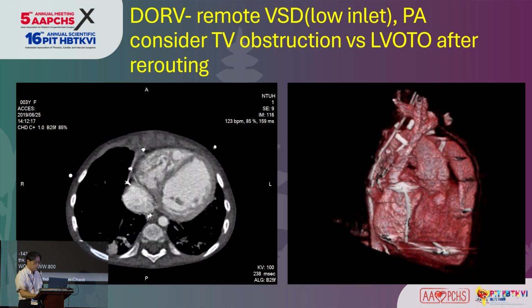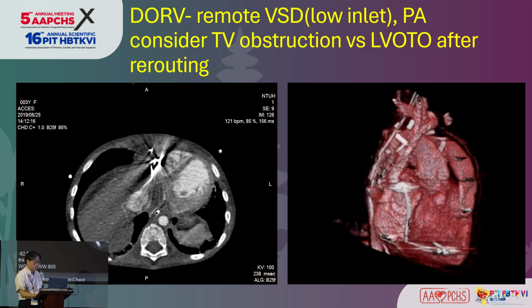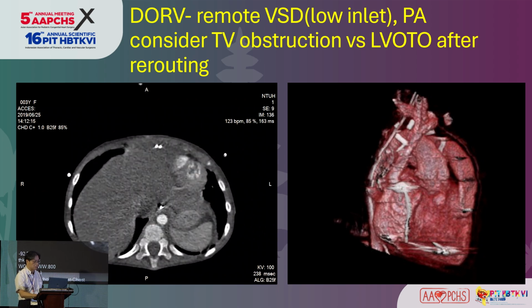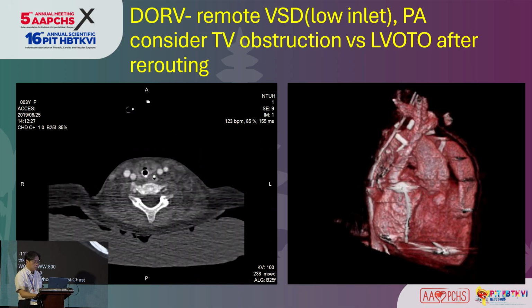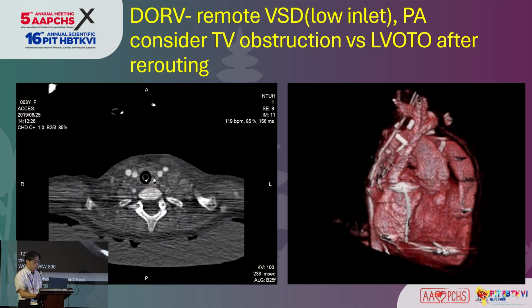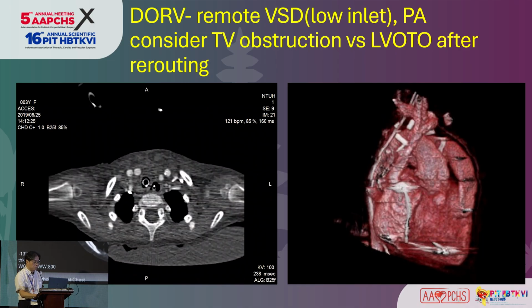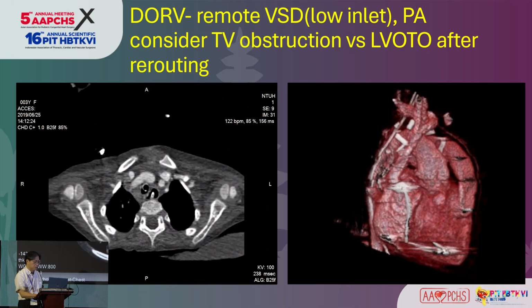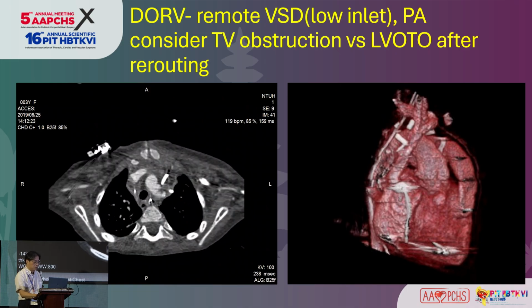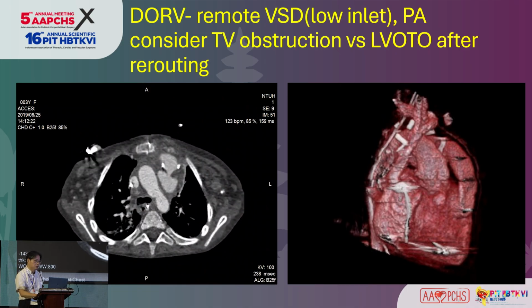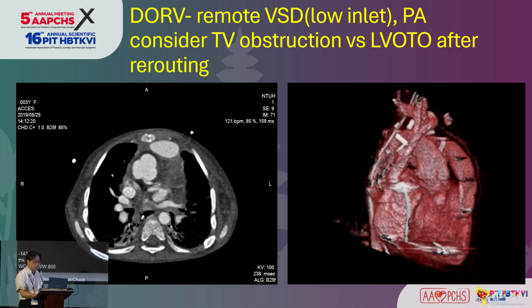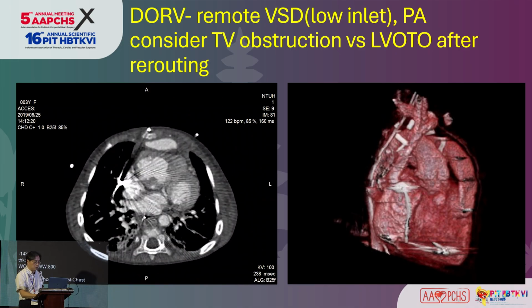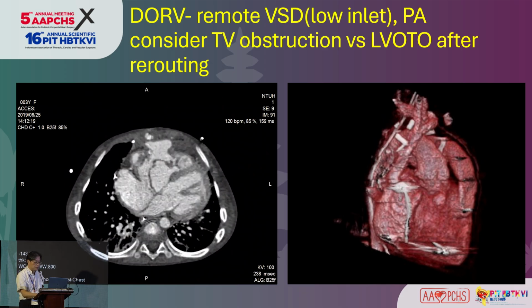And in this kind of case, we should consider the possibility of obstructing the tricuspid valve and also the right ventricular outflow tract. So in this case, we have maybe the so-called multiple patch technique to reroute the intraventricular tunnel. And there are some reports about using a Gore-Tex graft or something to reroute it. And we need this stage to finish the biventricular repair.